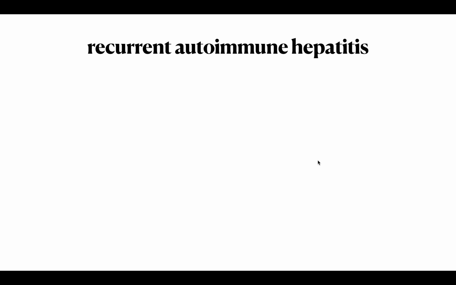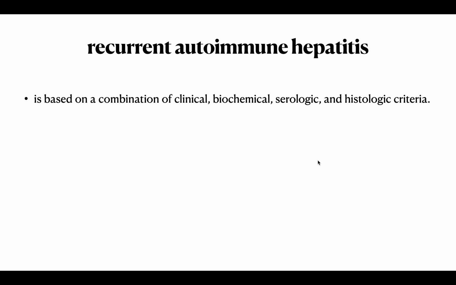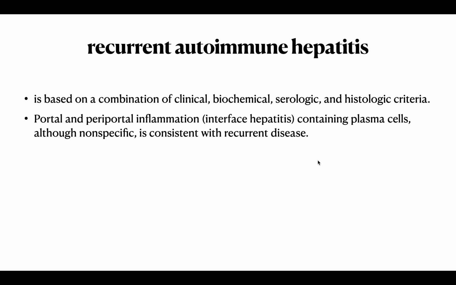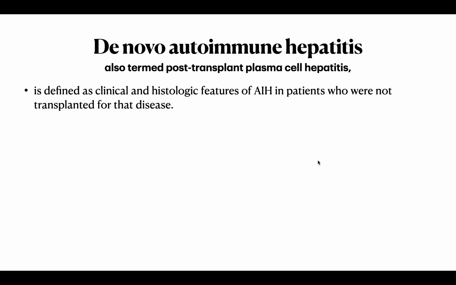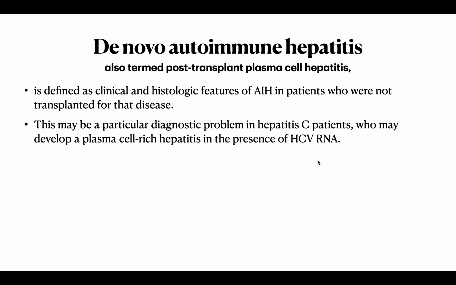Coming to the recurrent autoimmune hepatitis, it is based on the combination of several criteria. Portal and periportal inflammation, interface hepatitis containing plasma cells, although non-specific, is consistent with recurrent disease. The next is the de novo autoimmune hepatitis, also termed the post-transplant plasma cell hepatitis. It is defined as the clinical and histological features of AIH in patients who are not transplanted for that disease. This may be a particular diagnostic problem in hepatitis C patients who may develop plasma cell-rich hepatitis in the presence of HCV RNA. Some also consider this a histologic variant of rejection.